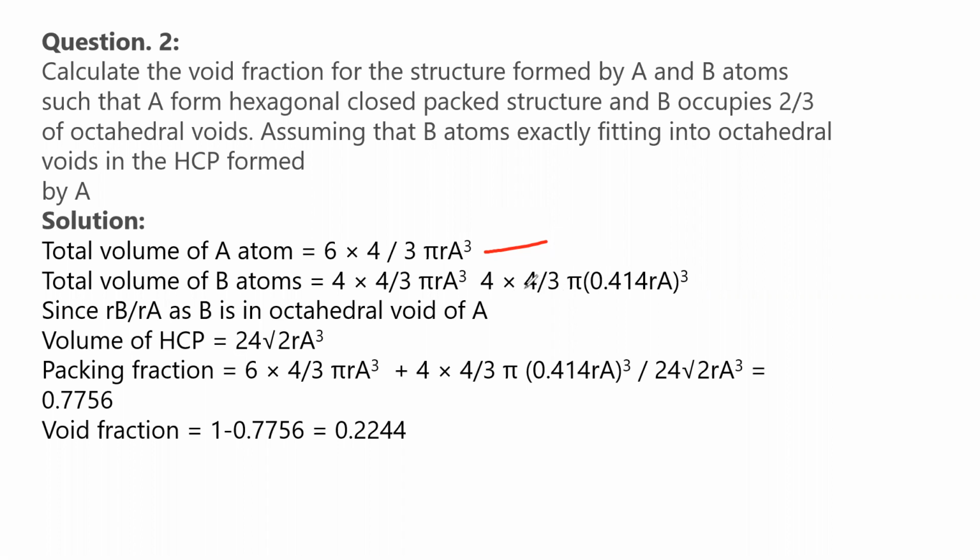And B occupies 2 by 3 of the octahedral voids. So 4 into 4 by 3 pi r B cube, where r B by r A is 0.414, as in the case of an octahedral void of A. The volume of HCP is equal to 24 root 2 r A cube. So the packing fraction is equal to 6 into 4 by 3 pi r cube plus 4 into 4 by 3 pi 0.414 r cube, by 24 root 2 r cube. Finally we got 0.7756 as the total packing fraction.